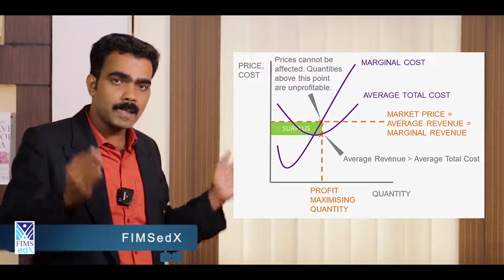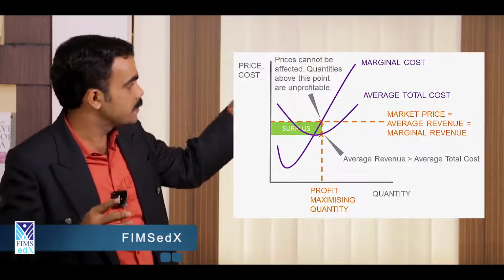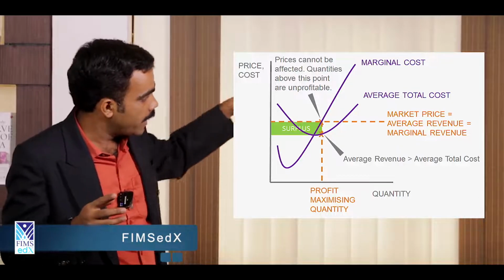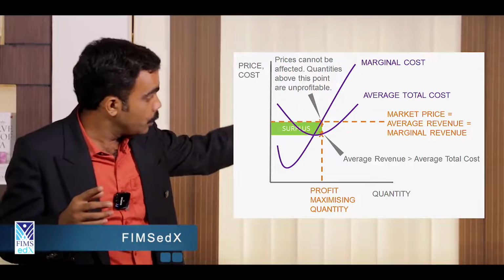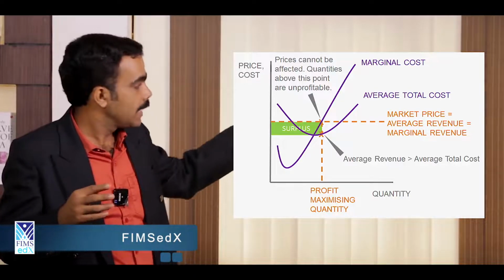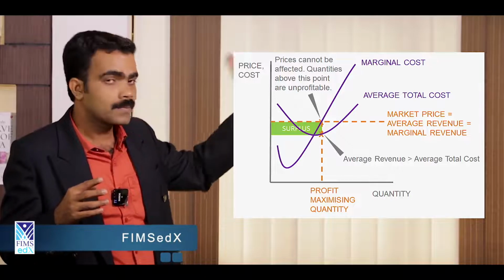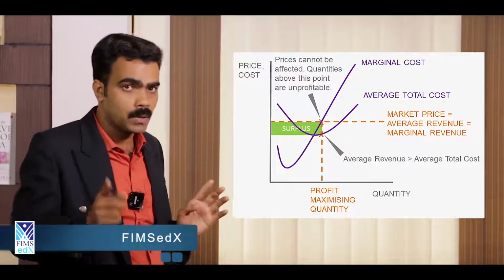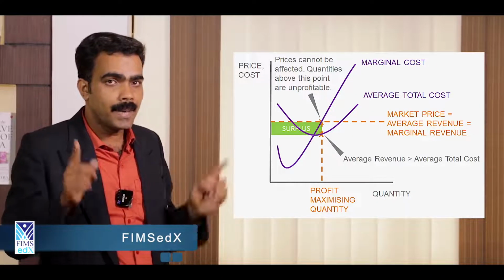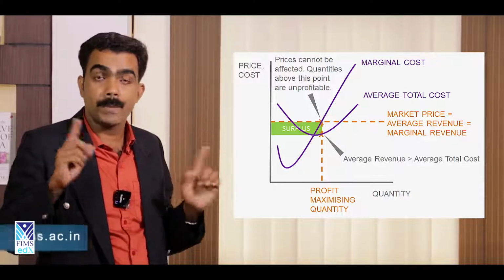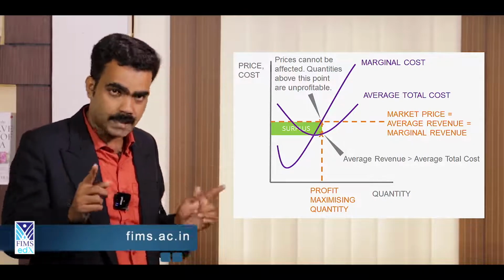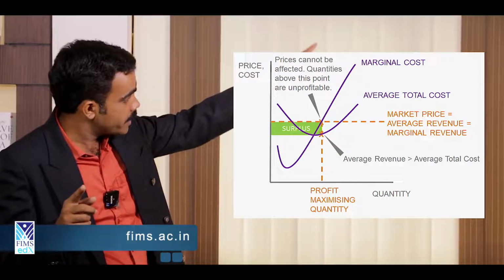So in short-term pricing of a perfectly competitive market, we can use this particular diagram: a straight line MR and AR, a U-shaped average cost function, and a tick-mark curve. Yes, the tick-mark curve is marginal cost. Our condition is that price is fixed at a point at which MR is equal to MC. See that point where MR is touching MC.